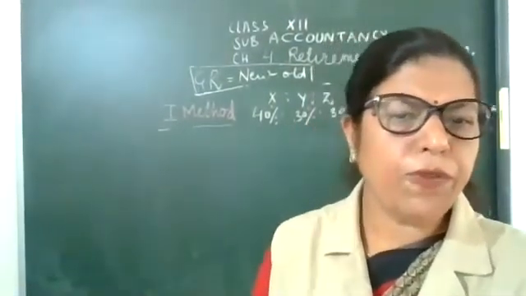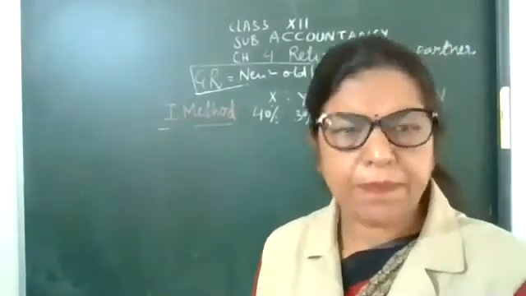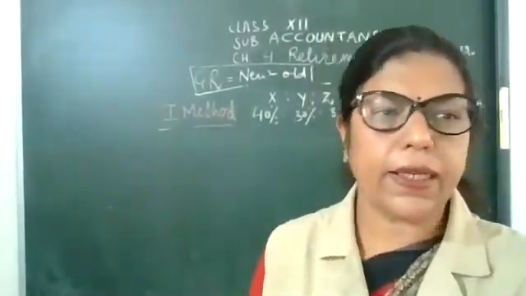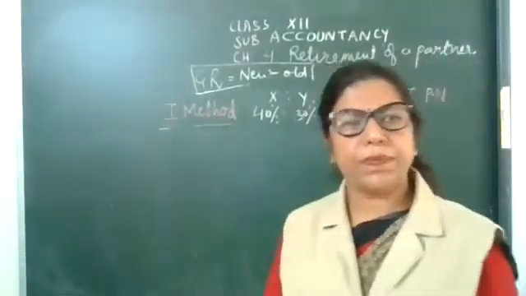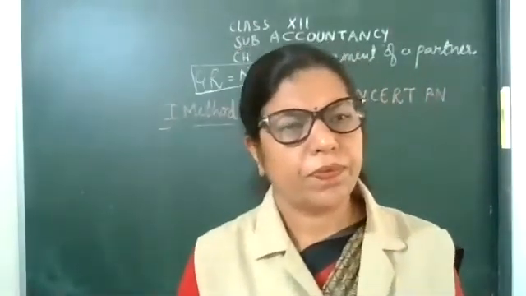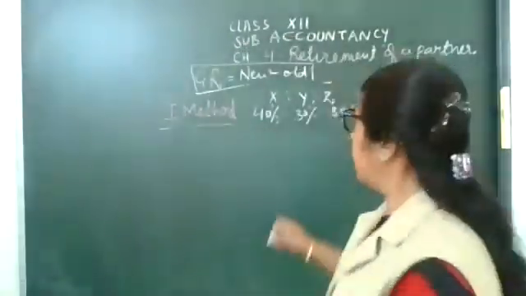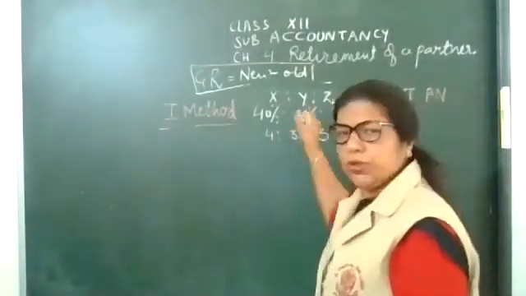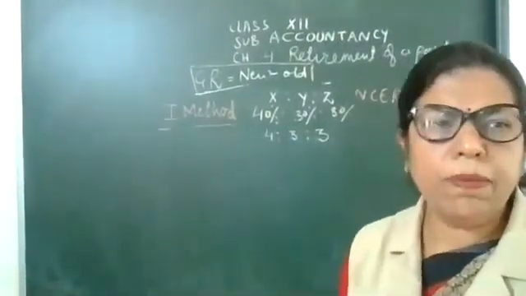Now, if Y is retiring partner, what will be the new ratio of X and Z? Now look how to do it. Children, change the percentage in simple form. So that will be 4:3:3. Now simple.